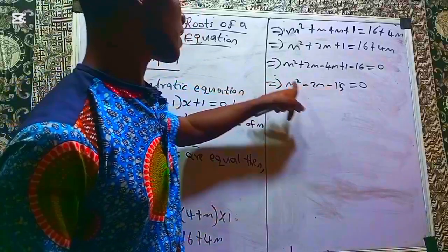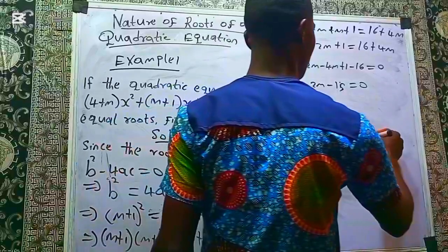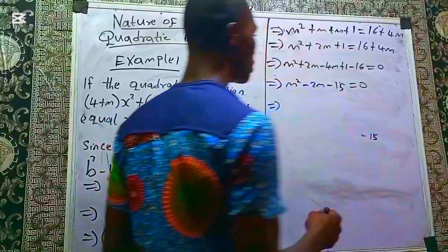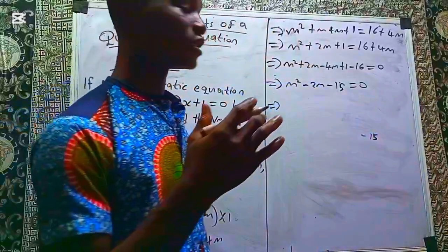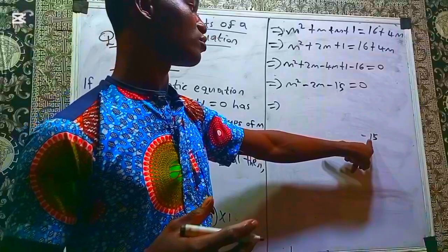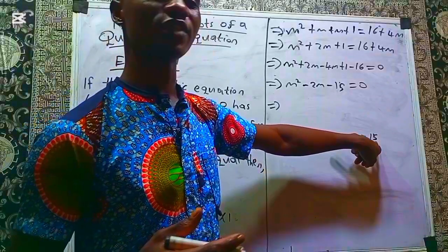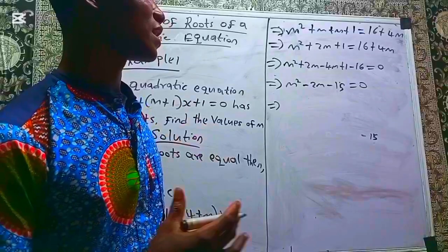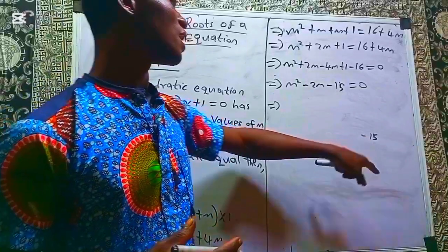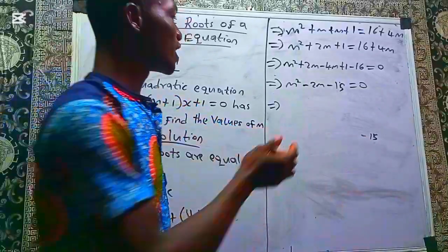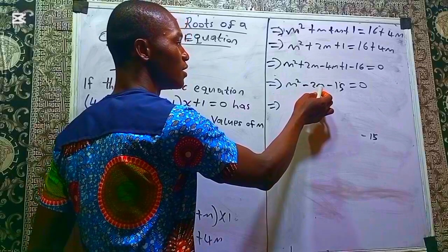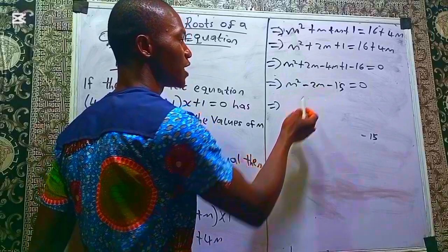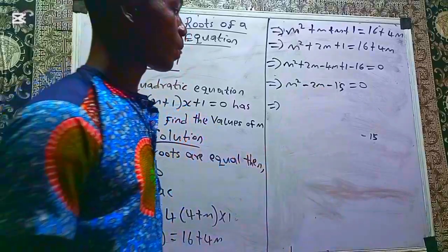So negative 15 times 1 gives negative 15. We need factors of negative 15 such that if you multiply them, you get negative 15, and if you add them, you get the coefficient of m here, which is negative 2.